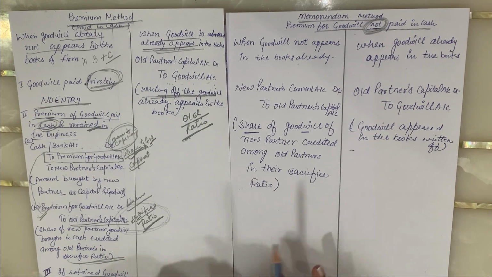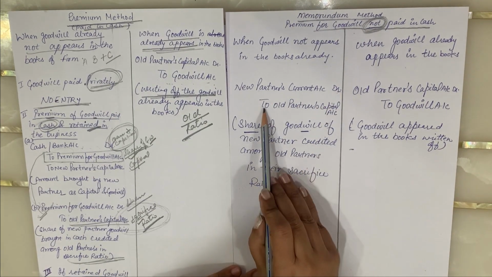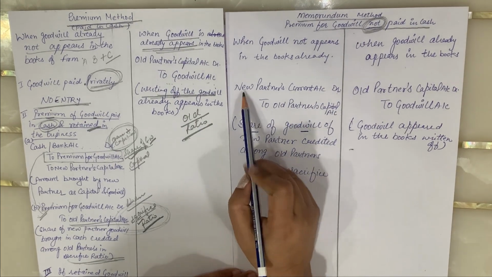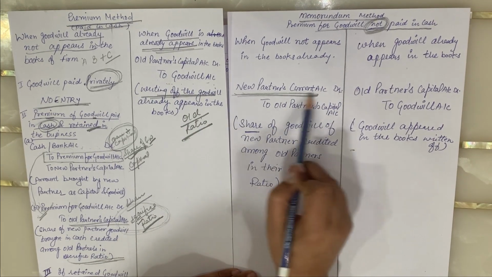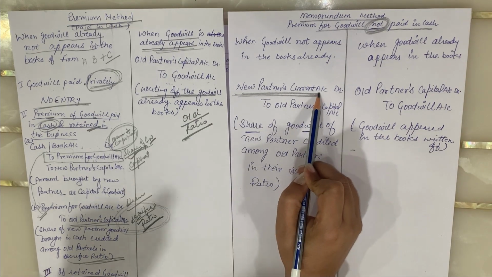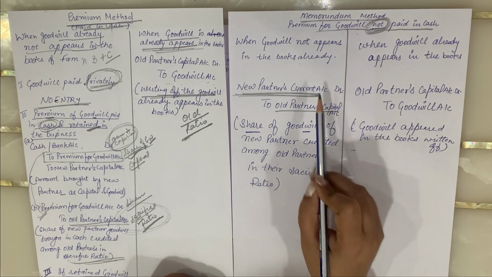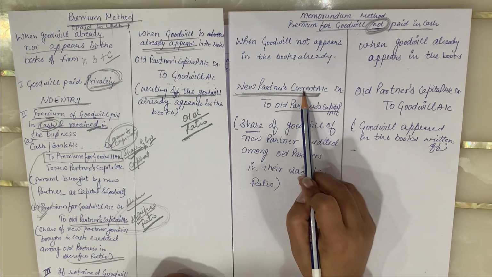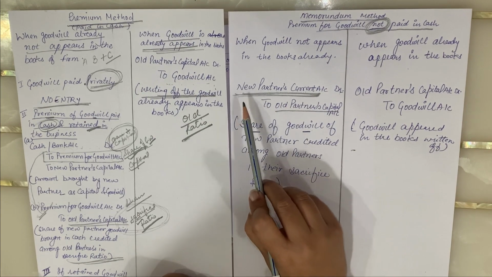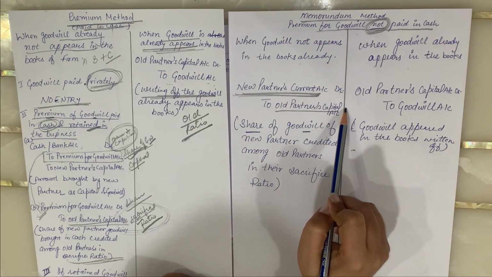So for this purpose, the new partner's current account will be debited to the old partners' capital accounts. As the premium is not brought by the new partner, the share of the goodwill is to be debited and credited among the old partners in their sacrifice ratio. For this purpose, we will open the current account of the new partner, and the entry will become: new partner's current account debit to old partners' capital account.